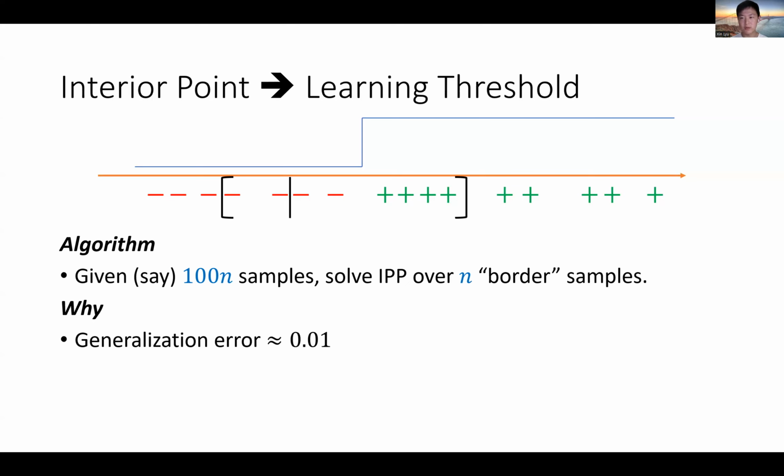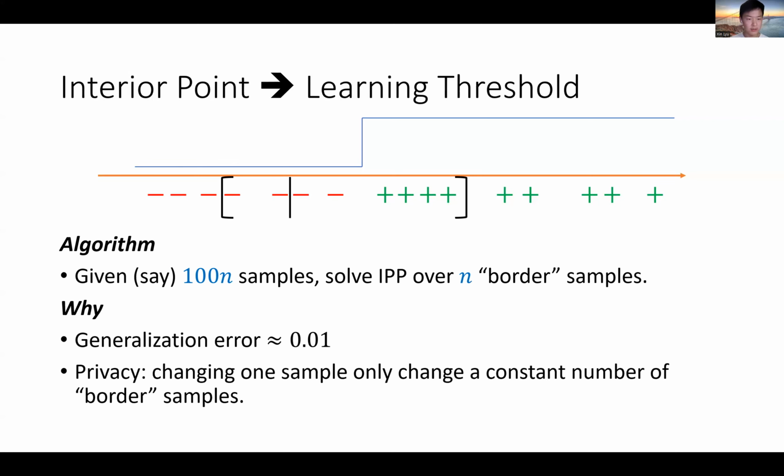For samples below or above this border region, your algorithm will perfectly classify the inputs. And in terms of privacy, it's not hard to convince yourself that changing one input sample can only change a constant number of border samples. So if you assume your IPP algorithm is private, the final learning algorithm for thresholds would be private as well.